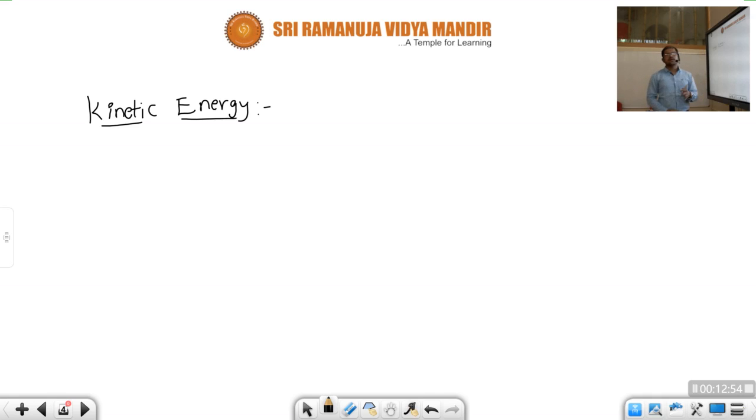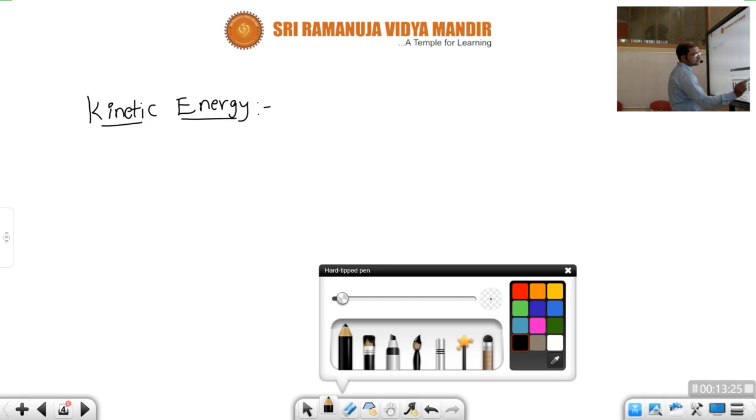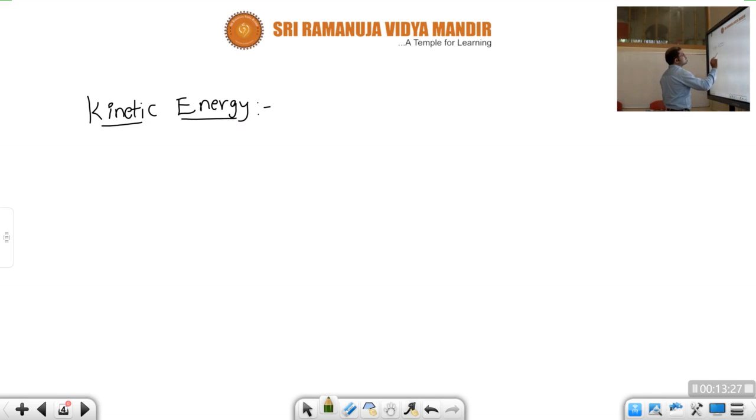Suppose, children, we have two terms, static and kinetic. Static means there won't be any motion, there won't be any change in the position. While discussing kinetic, there will be a change in the position of the body. Obviously that is motion. So when we are discussing kinetic energy, whenever any body is in motion, it possesses some energy, that is kinetic energy. Energy possessed by virtue of its motion.